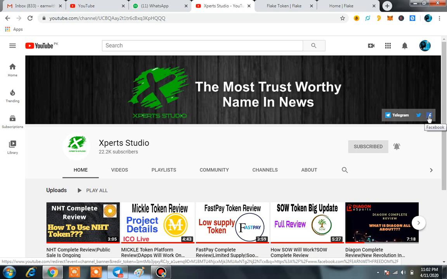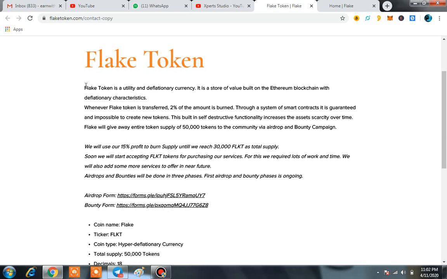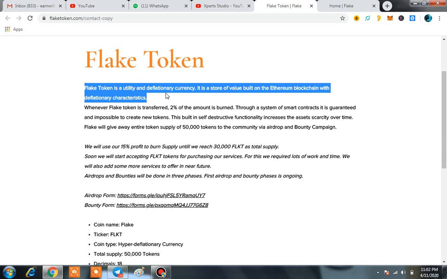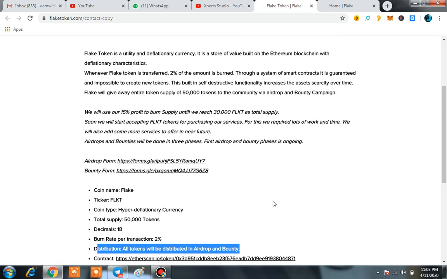First of all, I will show you the main theme of Flake token. Here you can see Flake token is a deflationary currency with a minimum supply. The main supply is only 50,000 tokens, and the burn rate per transaction is 2%. It is quite high. You can check the contract address of this token, and here you can also see the distribution. All tokens will be distributed in airdrop and bounty. It means it is a 100% decentralized product, which is a good thing for any type of token.